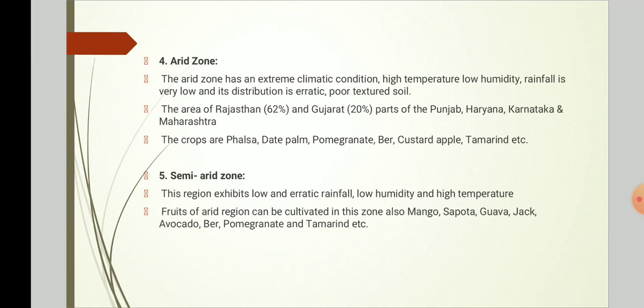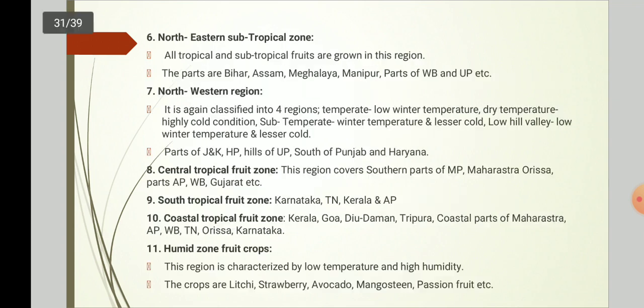Fifth one is semi-arid zone. This region exhibits low and erratic rainfall, low humidity and high temperature. Fruits of the arid region can be cultivated in this zone. Mango, sapota, guava, jack, avocado, ber, pomegranate and tamarind etc. are cultivated in this region.